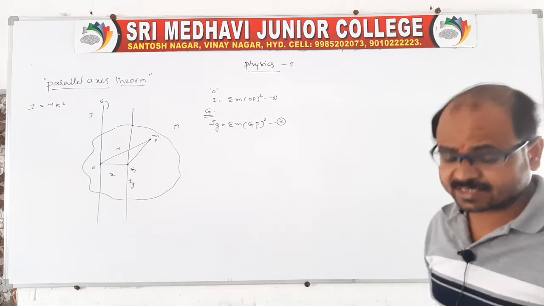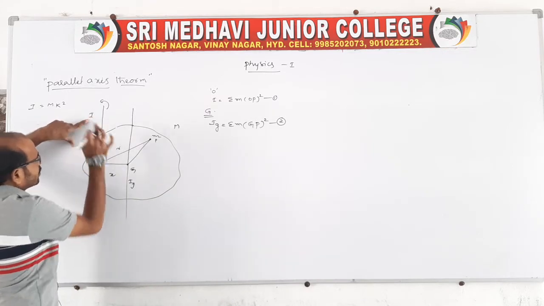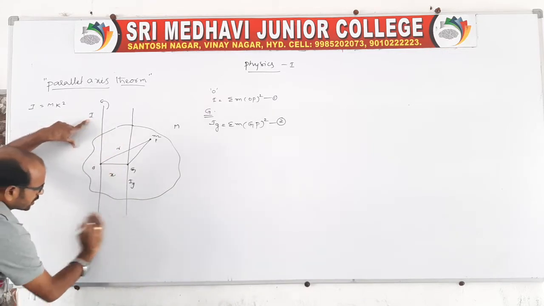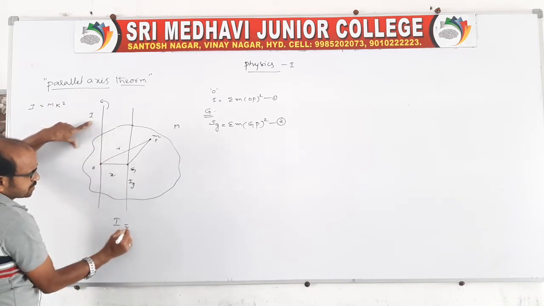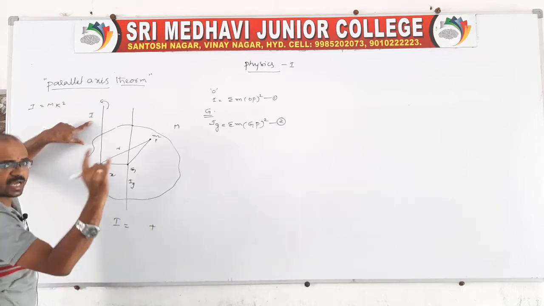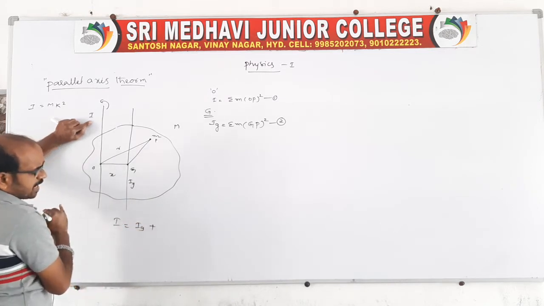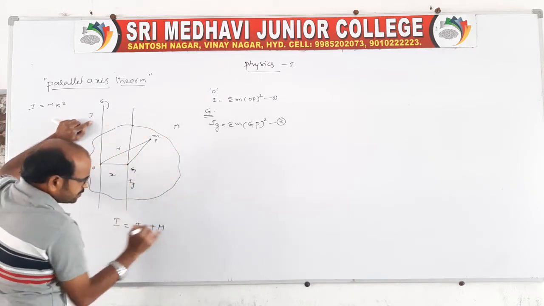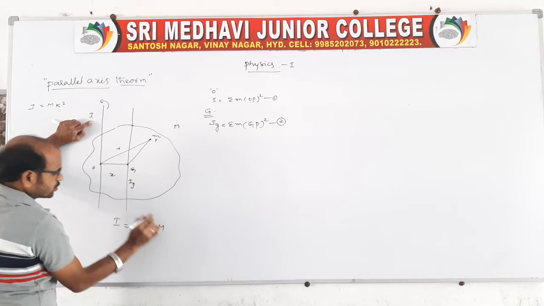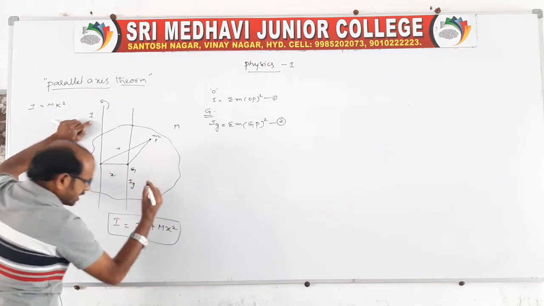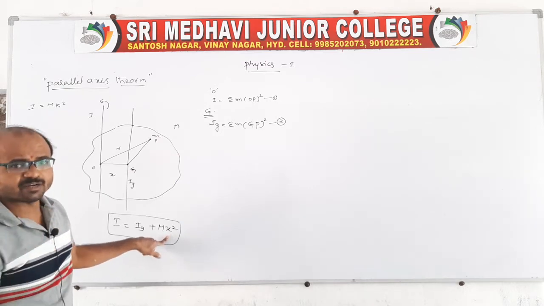Now we have to state the statement for the parallel axis, nothing but the moment of inertia about this axis is equal to the sum of the moments of inertia. That means we should add two moments of inertia. One is about the center, and another one is the product of the total mass of the body and the square of the distance between the two axes. Of course, mx square is also the same, moment of inertia. That's what it is, a sum of the moments of inertia.